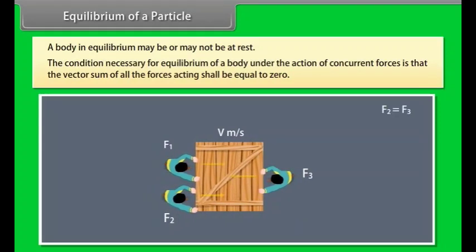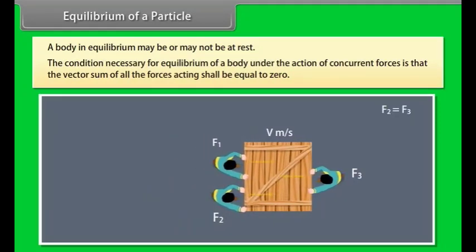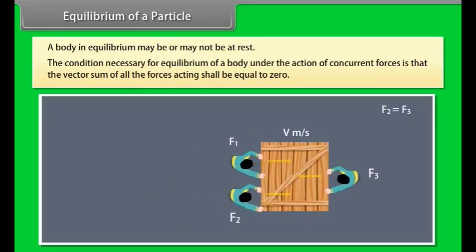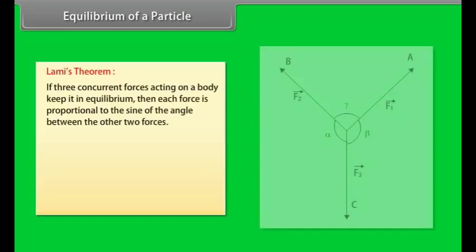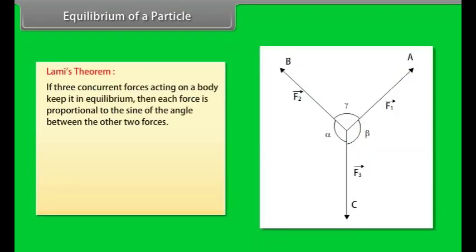The condition necessary for equilibrium of a body under the action of concurrent forces is that the vector sum of all the forces acting shall be equal to 0. Lamy's theorem states that if 3 concurrent forces acting on a body keep it in equilibrium, then each force is proportional to the sine of the angle between the other 2 forces.